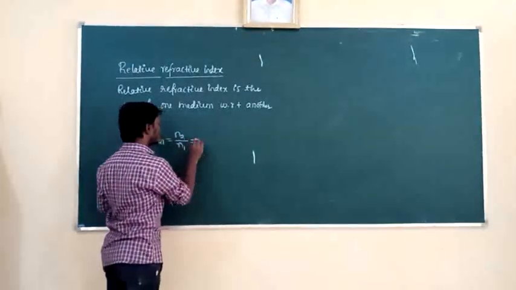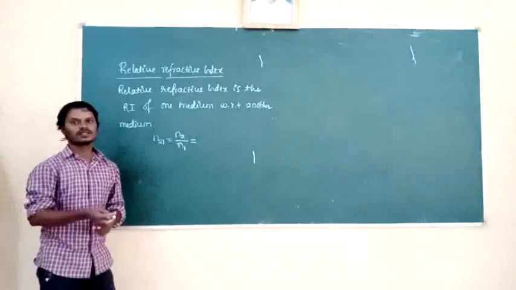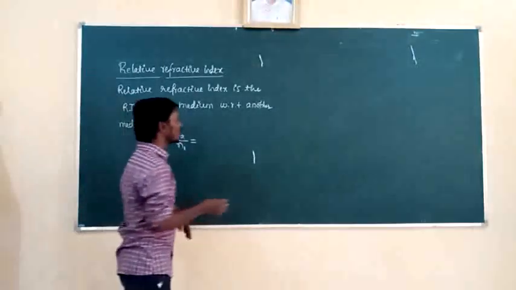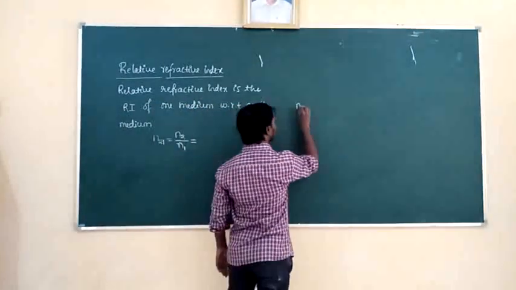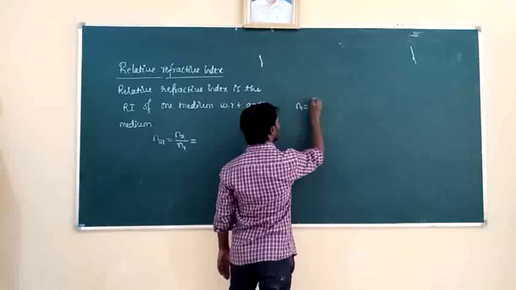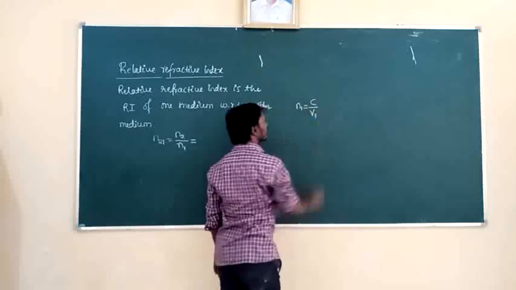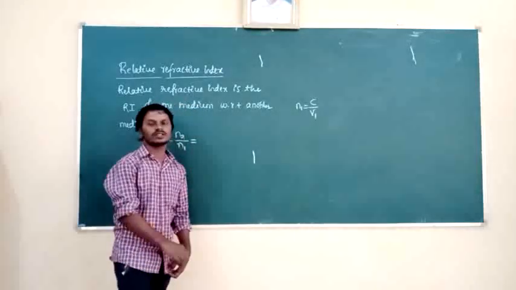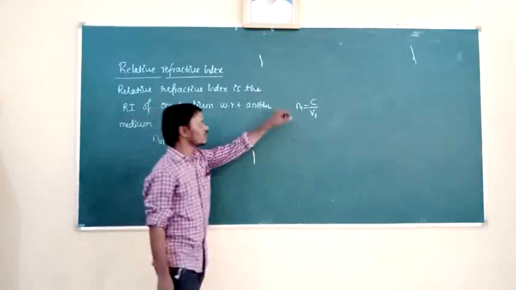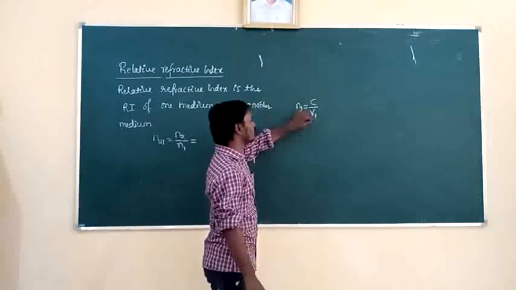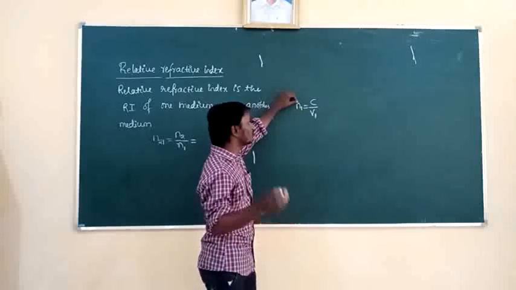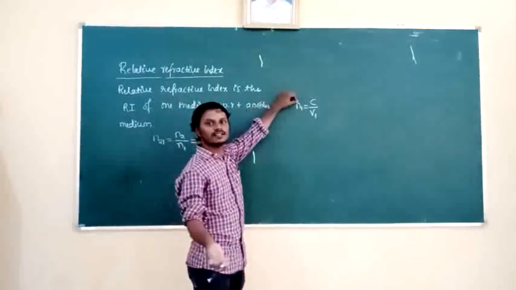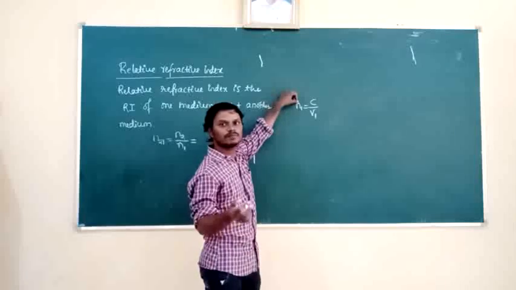So we can write it in terms of speed. What about n1? n1 is nothing but the absolute refractive index of the first medium. That is c by v1. Already we know the expression for absolute refractive index: n1 is equal to c by v1. It is the refractive index of the first medium with respect to air. It is called the absolute refractive index of the first medium.